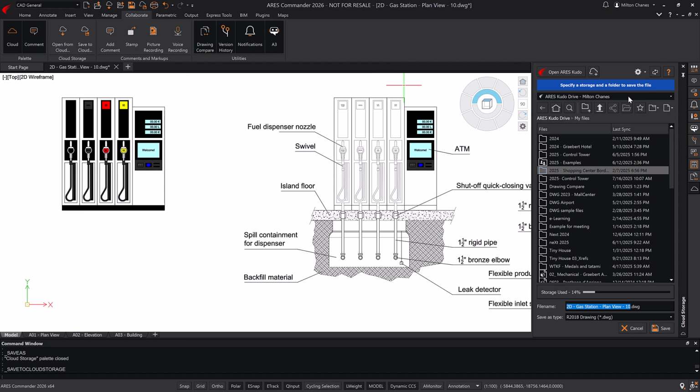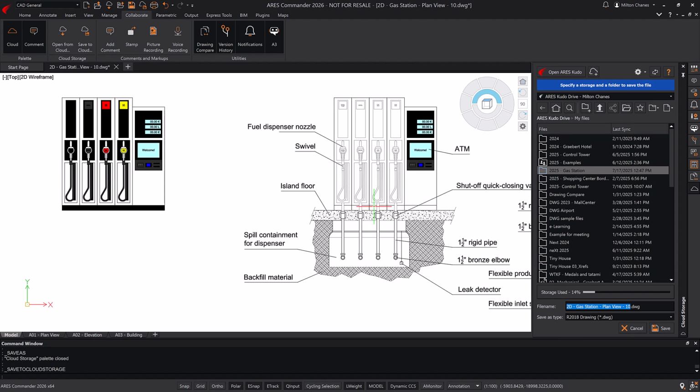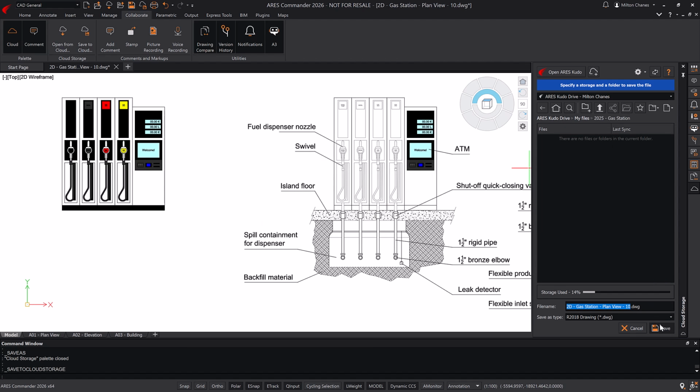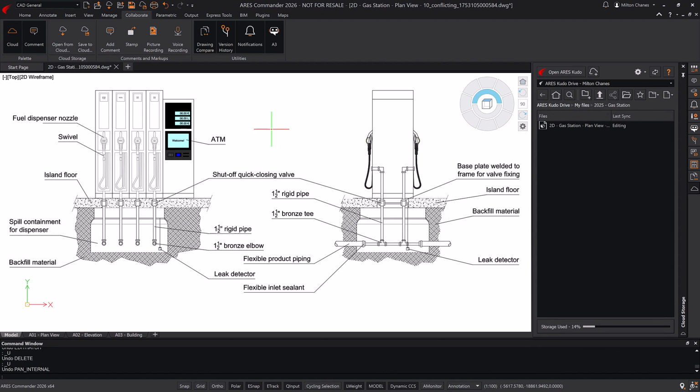From this palette, we can create folders and upload our DWG drawings directly. This also unlocks all the benefits of the Trinity features, enabling a smarter and more connected CAD experience. Let's make a few quick changes to the drawing.